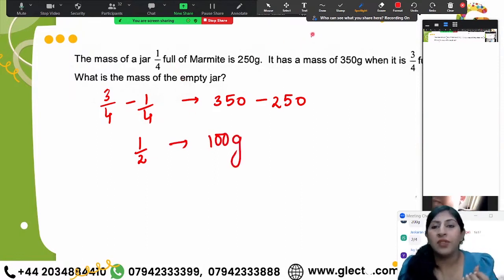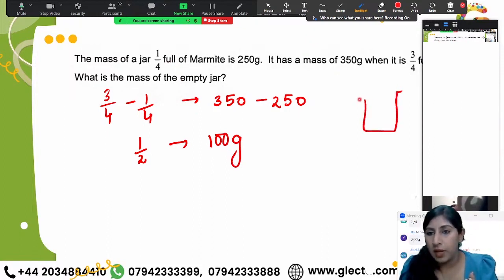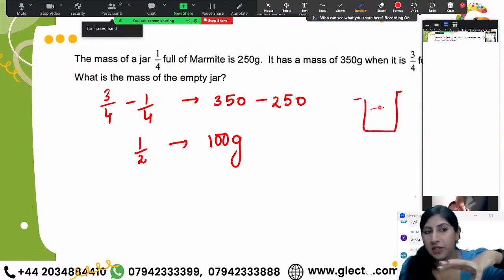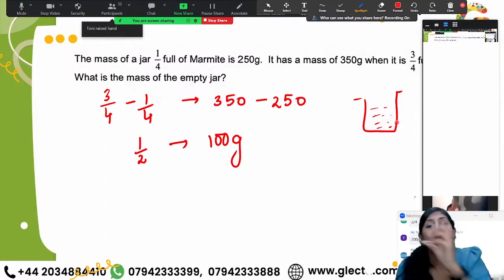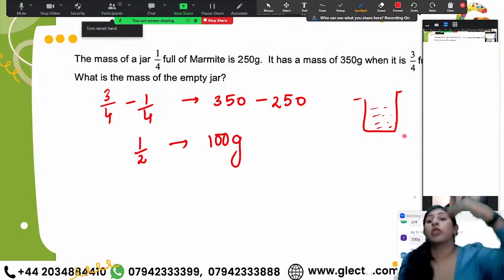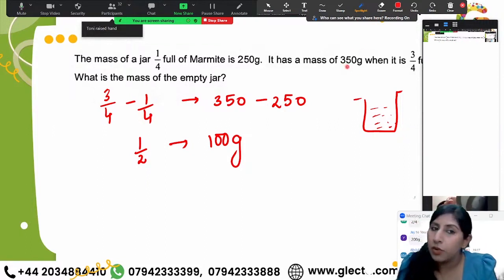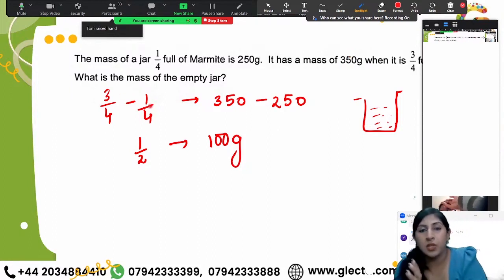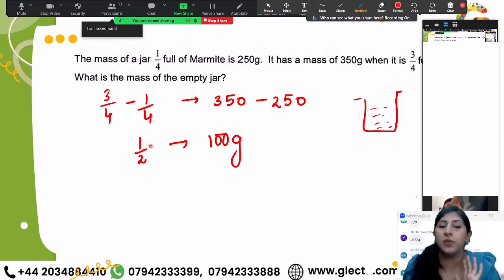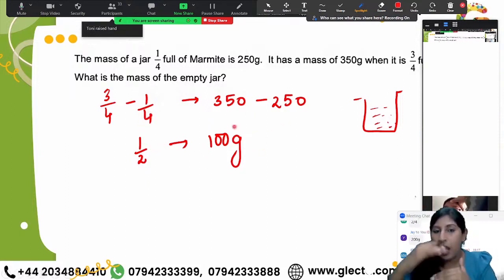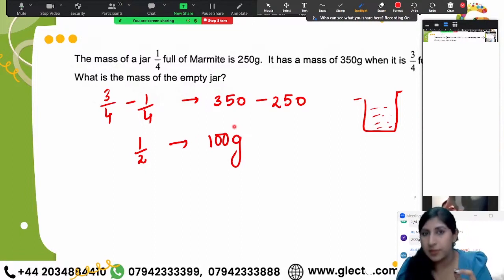See, there is a jar, right? In this jar, I'm filling some material in. Along with the material, when 1/4 of the jar is full, the weight is 250 grams. And when 3/4 is full, the weight is 350 grams. So now I'm going to do 3/4 minus 1/4. That represents 2/4. 2/4 when simplified gives you a half. When half is there, we have 100 grams, right? So over here, half represents 100 grams.